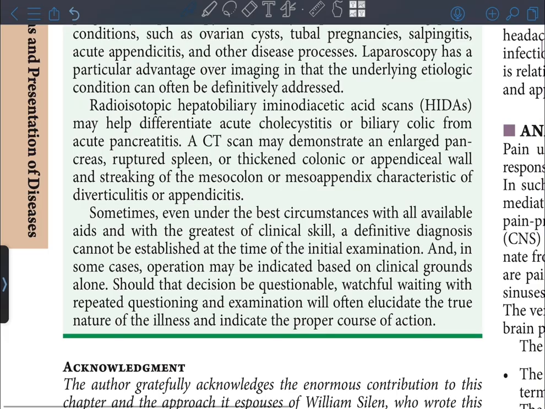Sometimes, even under the best circumstances, with all available aids and with the greatest of clinical skill, a definitive diagnosis cannot be established at the time of the initial examination. And in some cases, operation may be indicated based on clinical grounds alone. Should that decision be questionable, watchful waiting, with repeated questioning and examination, will often elucidate the true nature of the illness and indicate the proper course of action.